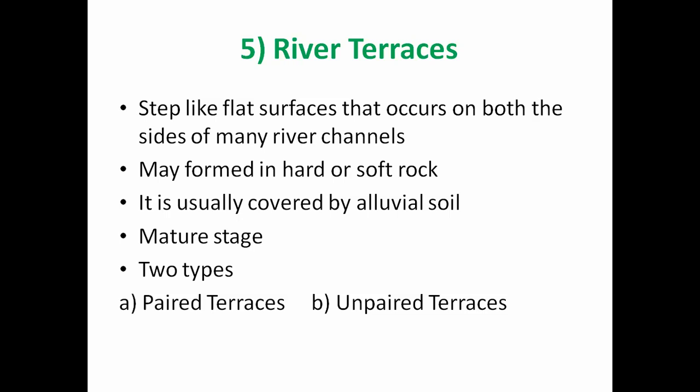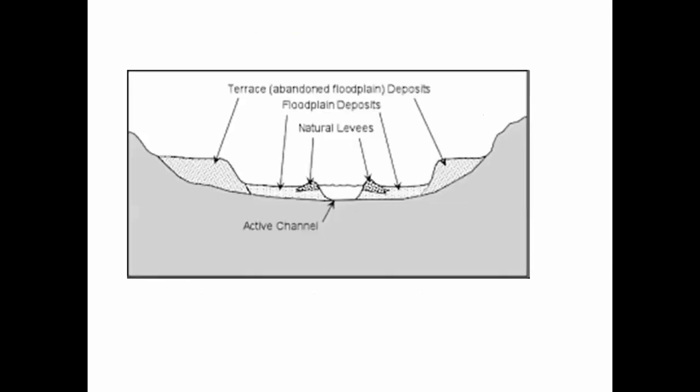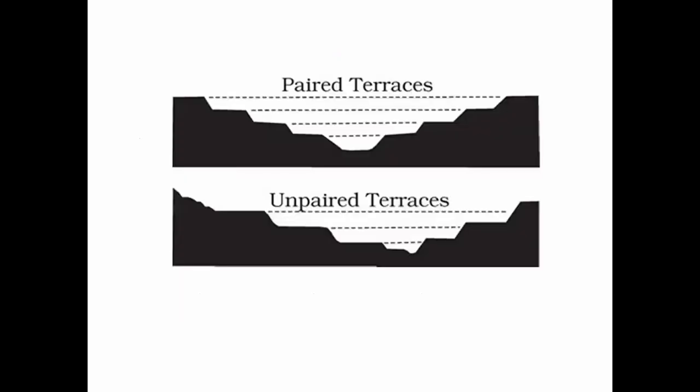Now, what is the difference between paired and unpaired river terraces? Here you can see the difference. Clear difference is there. You can easily recognize. Paired terraces means along both the sides of the river, the terraces have similarity in height and similarity in width. Such terraces are considered as paired terraces.